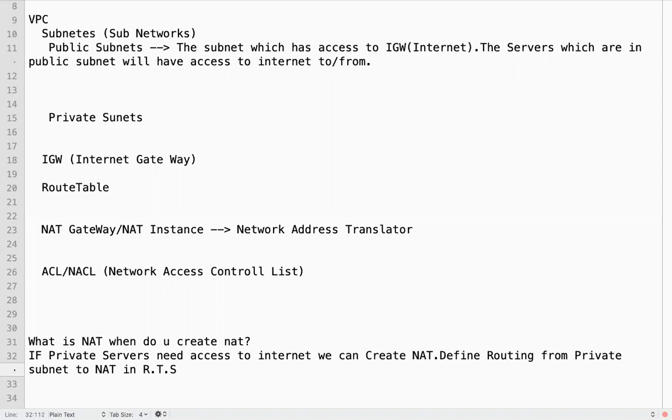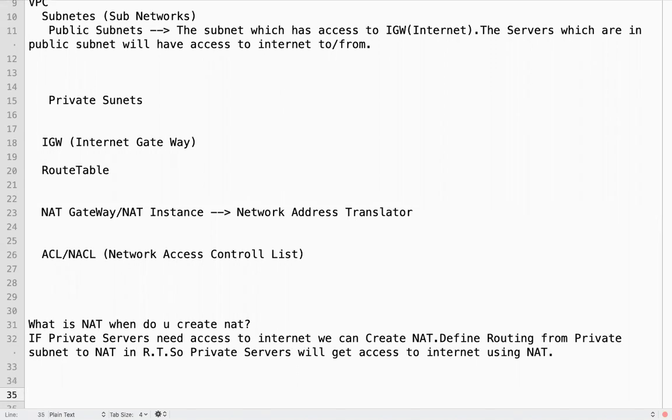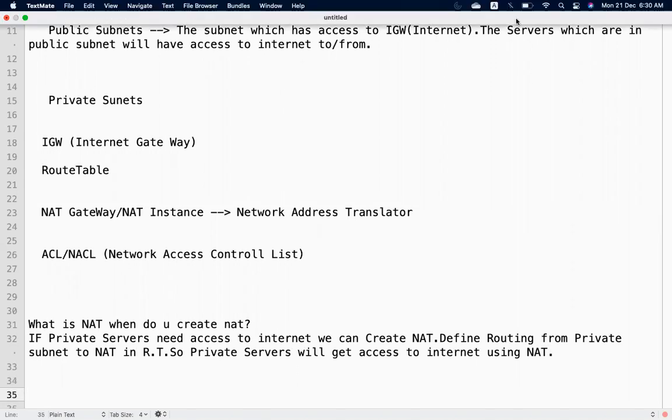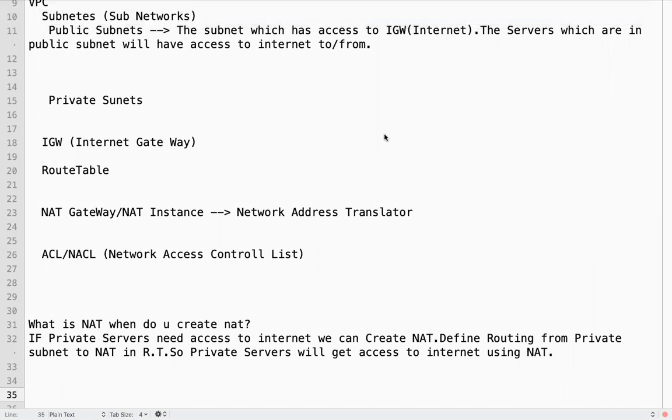So private servers will get access to the internet using NAT. Under which subnet does the NAT instance have to be created? That is also one instance, right?